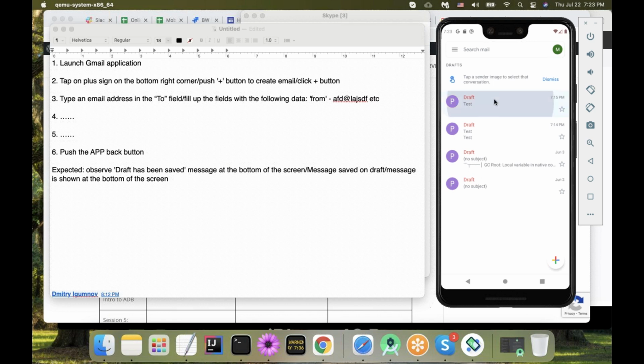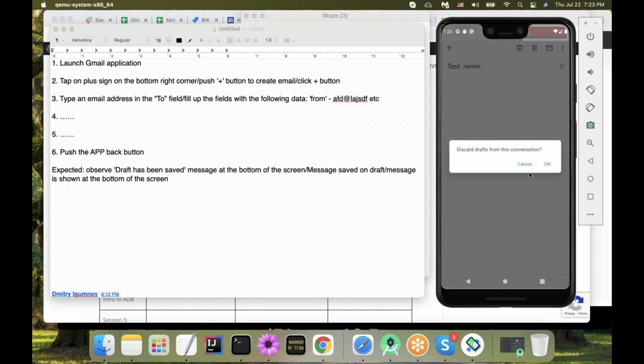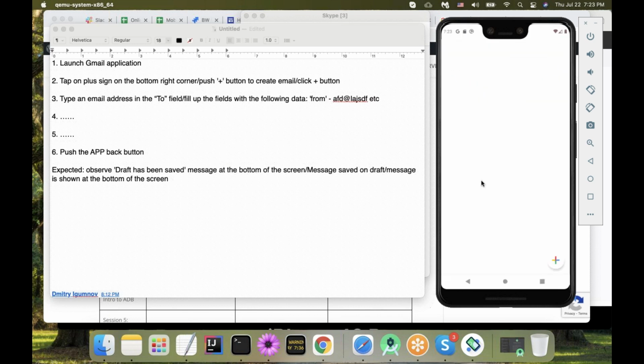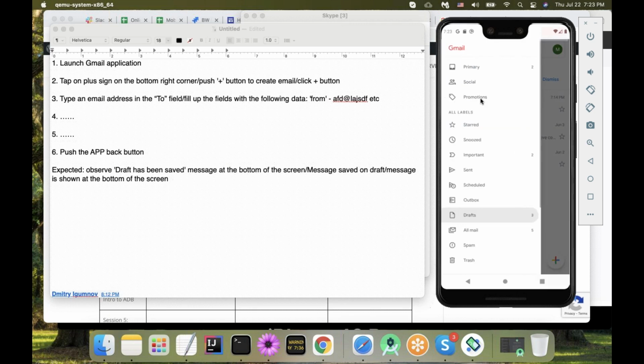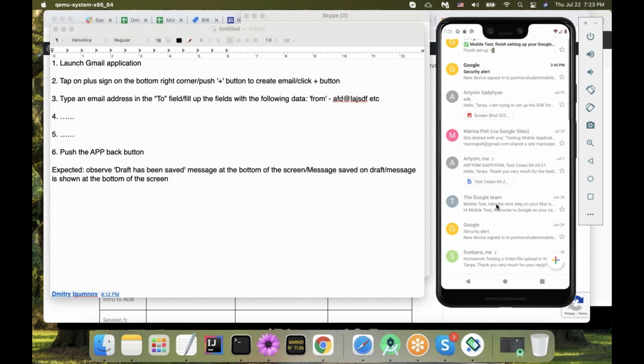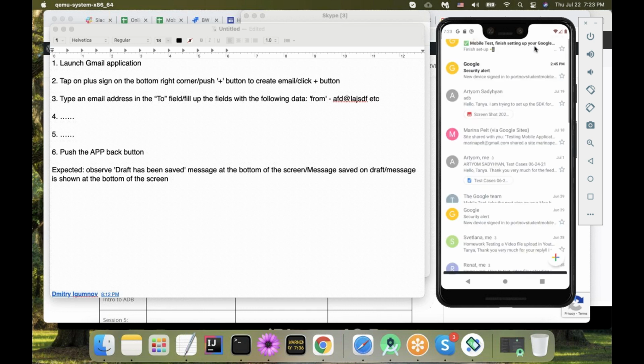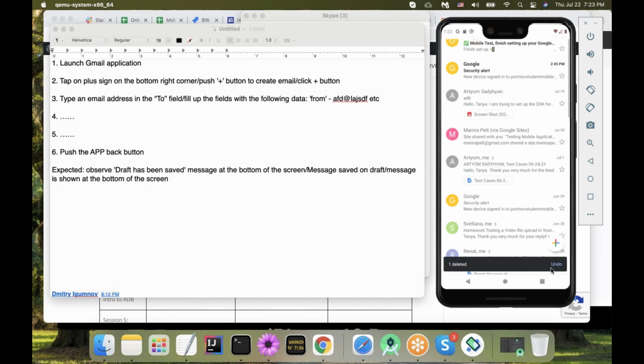Okay, let's do it again. So I'm going to delete it. And this is what I see. Discard draft from this conversation. Let me see if it's not going to be a draft, but something else. Google Team. Here we go. One deleted. Do you see this? So forget about draft. Draft showing not the message that I was going to talk to you about.